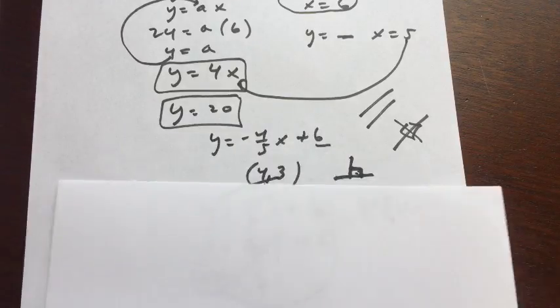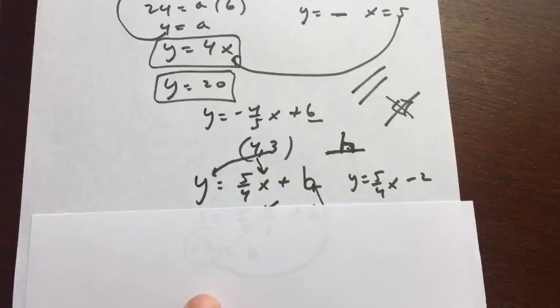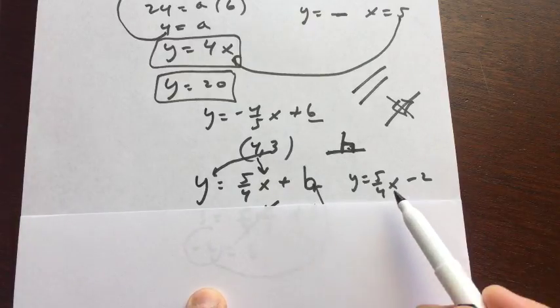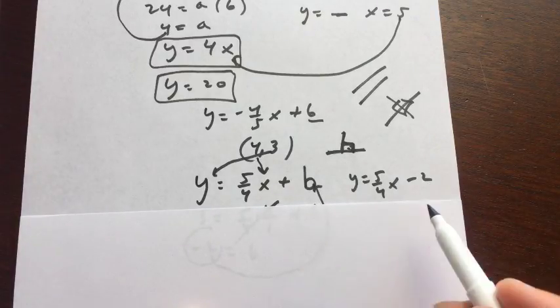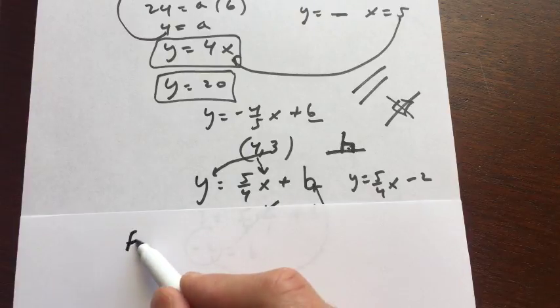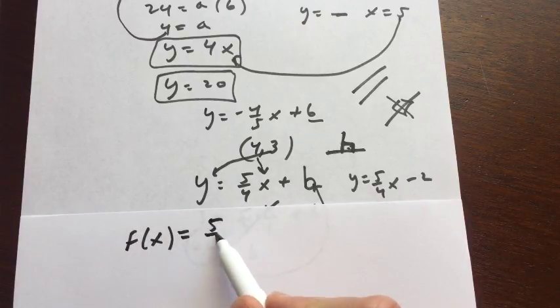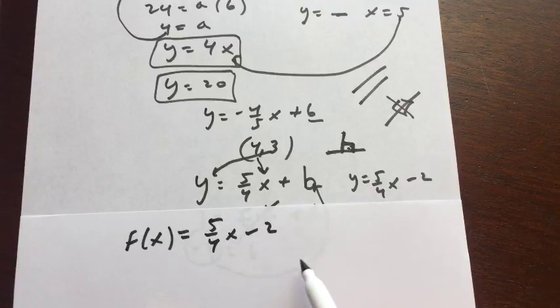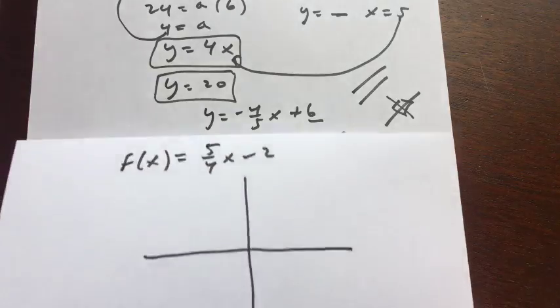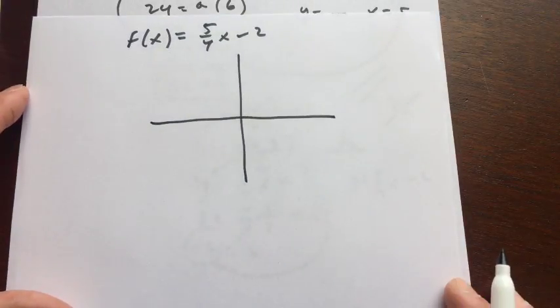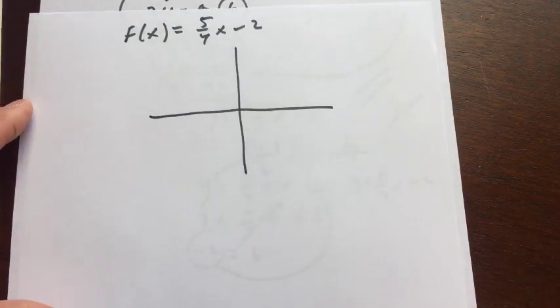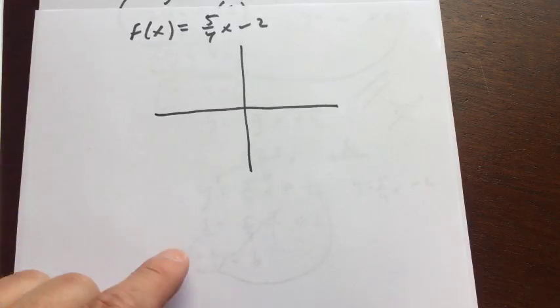Now, to merge with Dario's question about graphing functions, y equals 5/4 x minus 2 is a function. It's just not written in function notation. Instead of writing y, I could write f of x equals 5/4 x minus 2, and then we could graph that function. Is that what you mean by graphing functions, Dario? Is that what you were asking about, how to graph something like this?